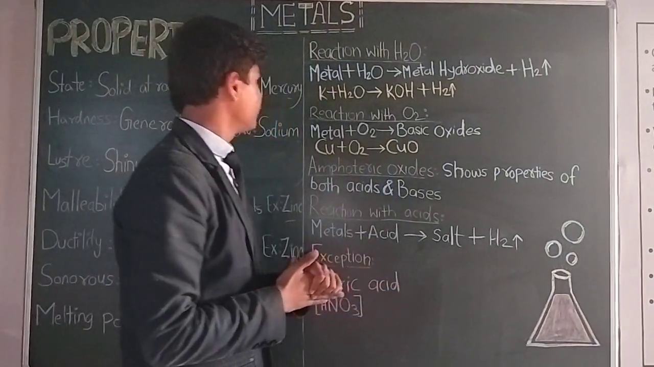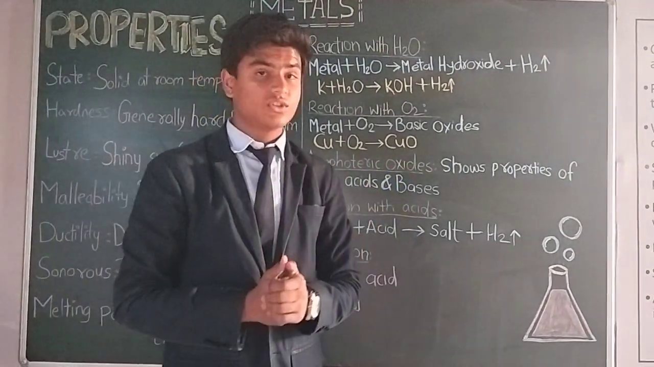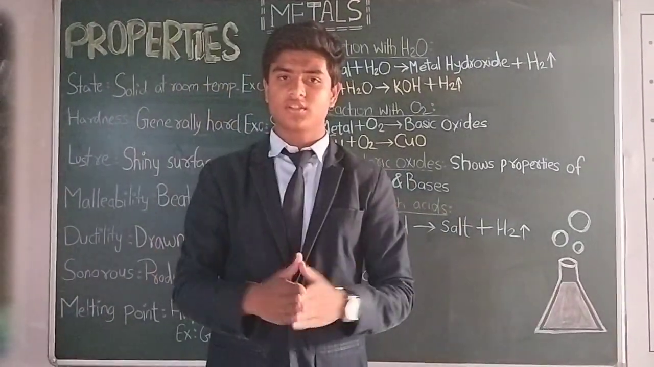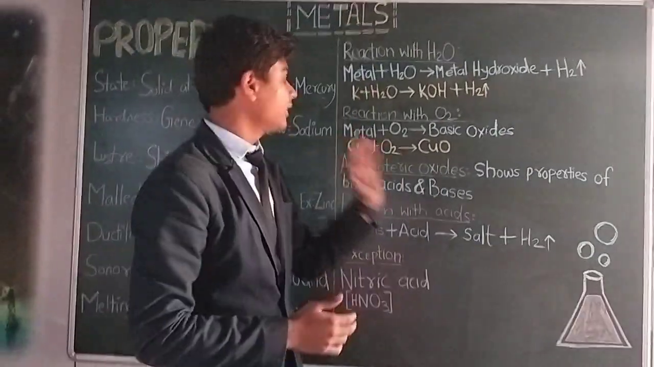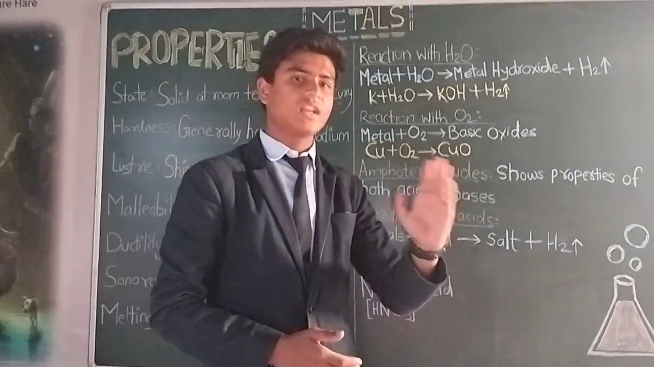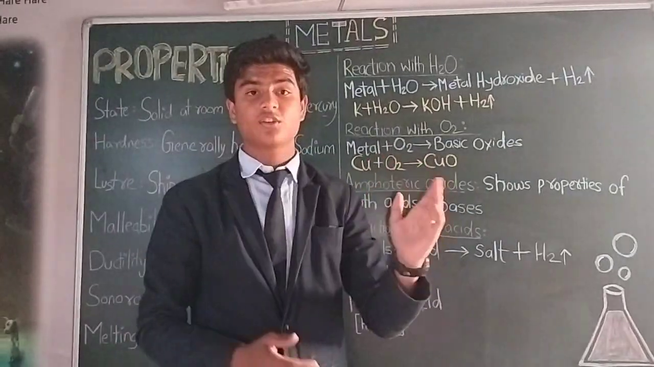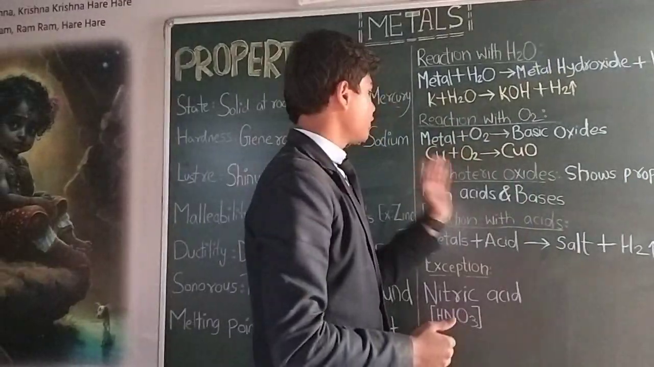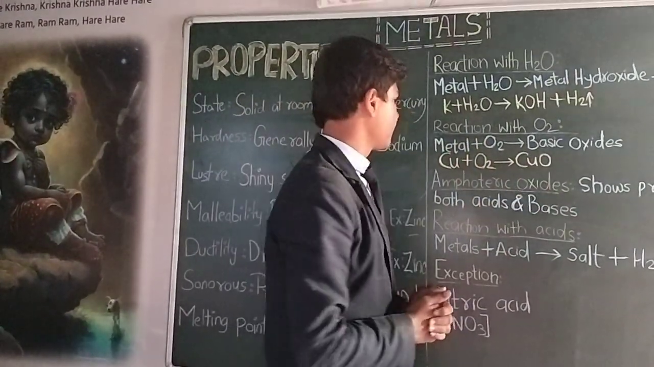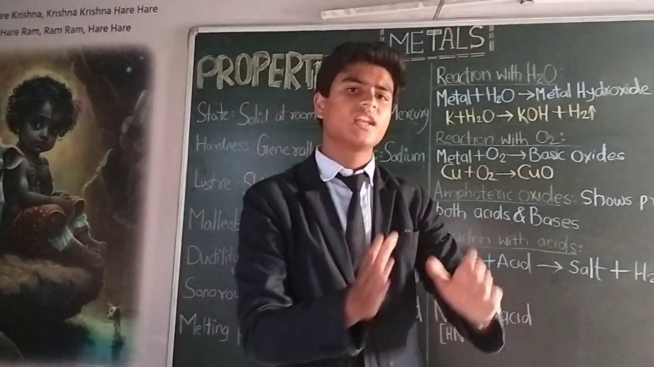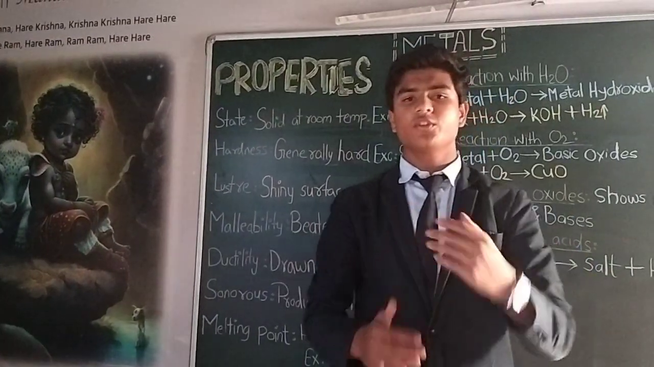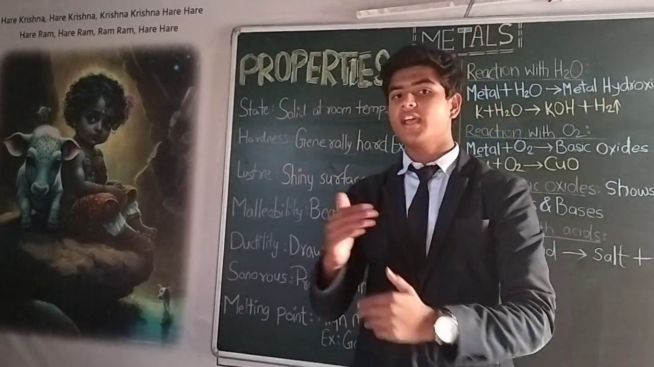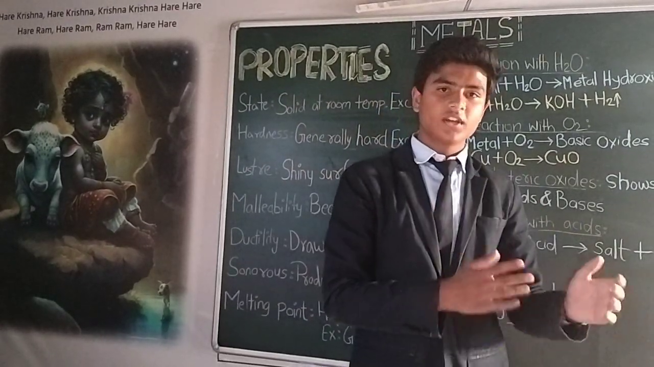Next property of metals is reaction with oxygen. When metals react with oxygen, they form basic oxides. Since we know that metals are basic in nature, when they react with oxygen, they form basic oxides. For example, when copper reacts with oxygen, you will get copper oxide. Now, some metals, when they react with oxygen, form amphoteric oxides. Metals like aluminium and zinc are the two metals which form amphoteric oxides when they react with oxygen.